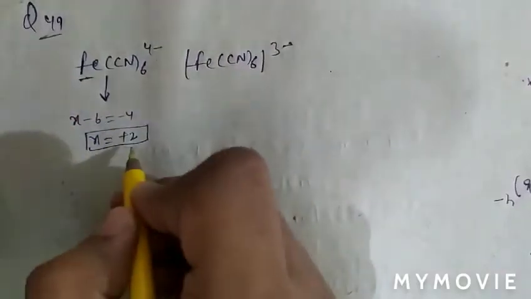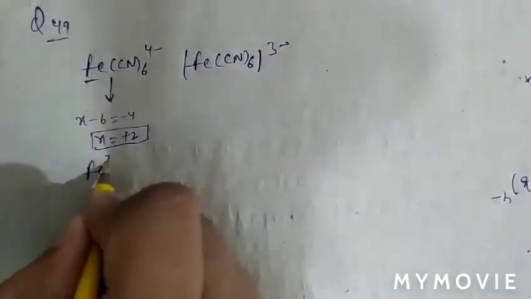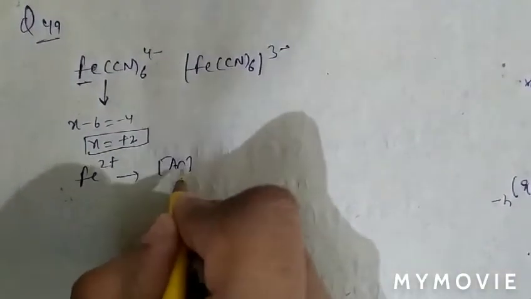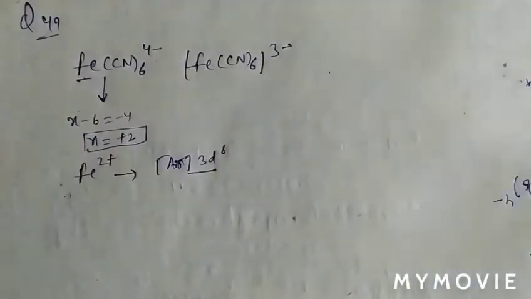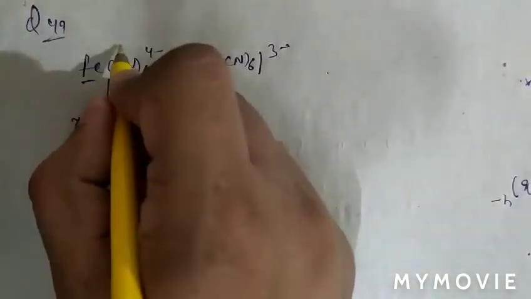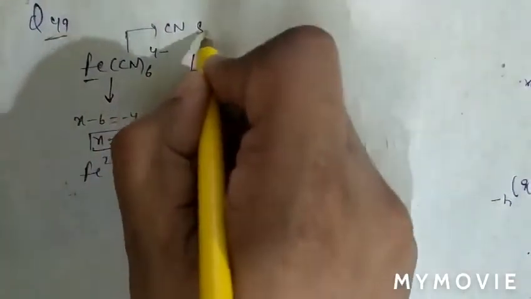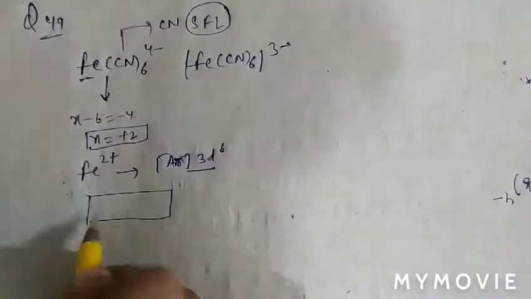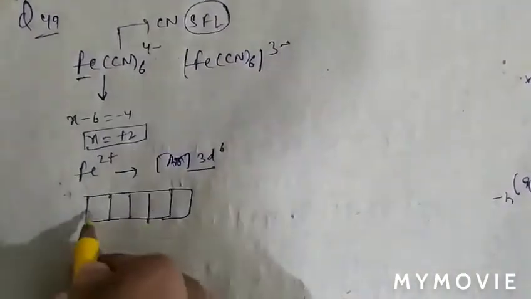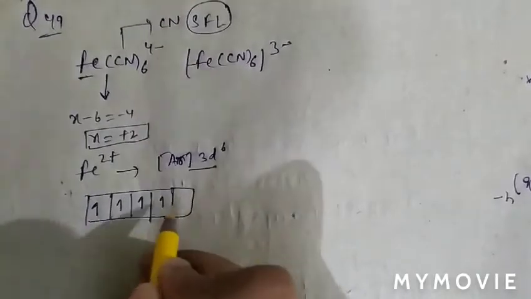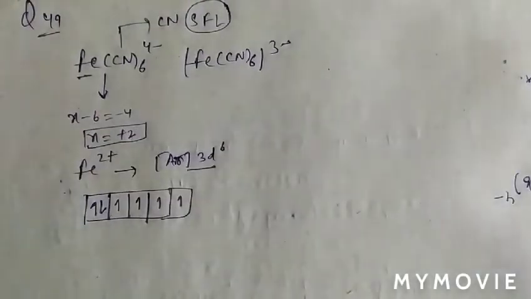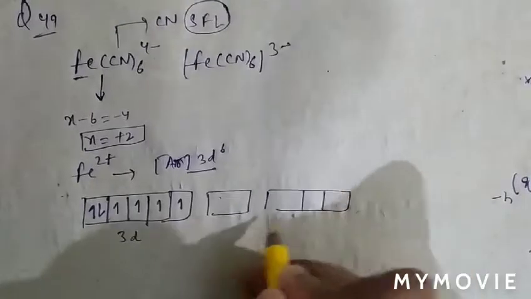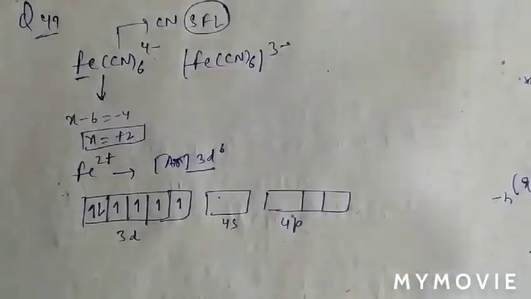So the oxidation state of iron is plus 2 in this case. When we write the electronic configuration, the electronic configuration of Fe2+ will be argon 3d6, and CN is a strong field ligand. So when the d orbital is filled with electrons, 1, 2, 3, 4, 5, 6, there are 6 electrons in the 3d orbital. 4s and 4p are vacant.